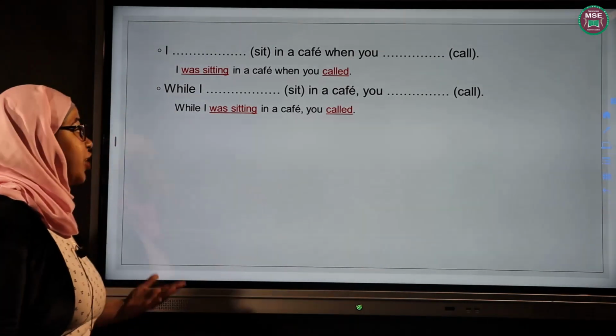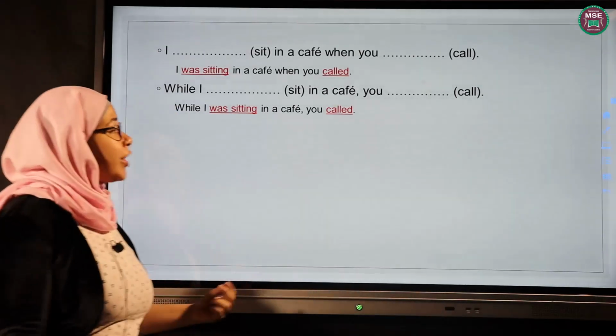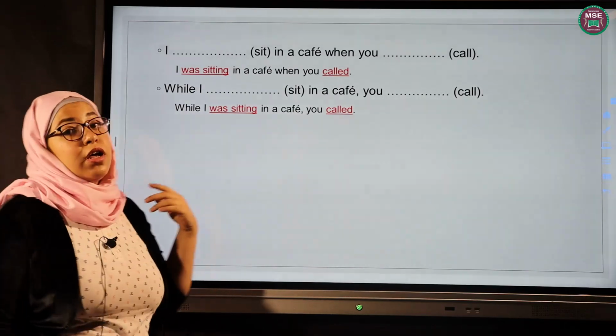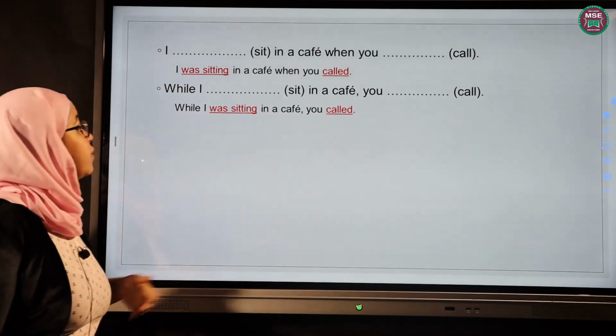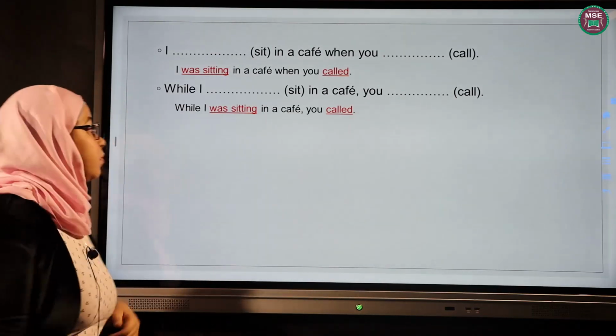So the longer action here is sitting, exactly as the previous sentence, and the short action is called. So why did we use the past continuous at the beginning? Because I have while before it. Okay?